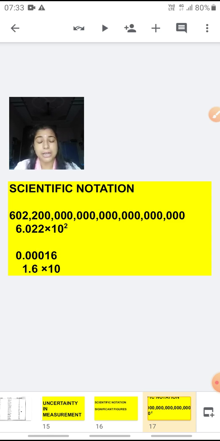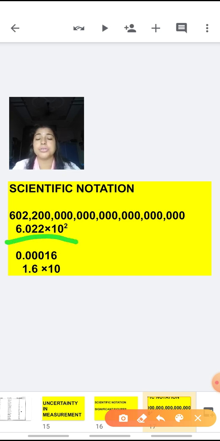Now the meaning of scientific notation is that we have to put the decimal after the first non-zero digit. Like for example, I have written here 6.022 into 10 raised to power 20, it was 23, I forgot to write, just a minute.